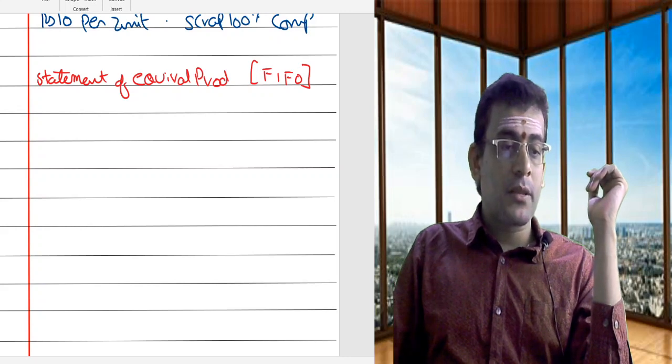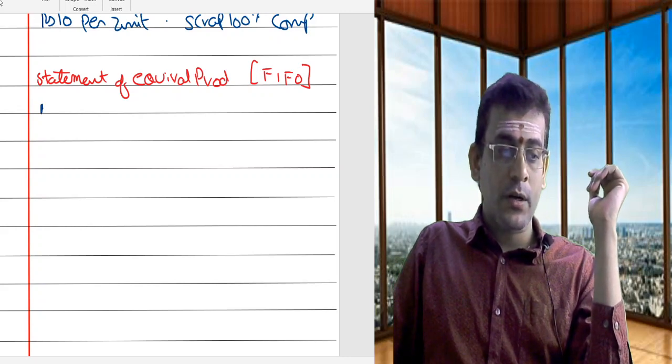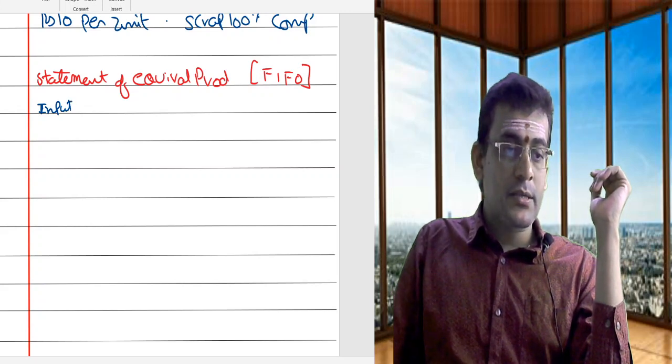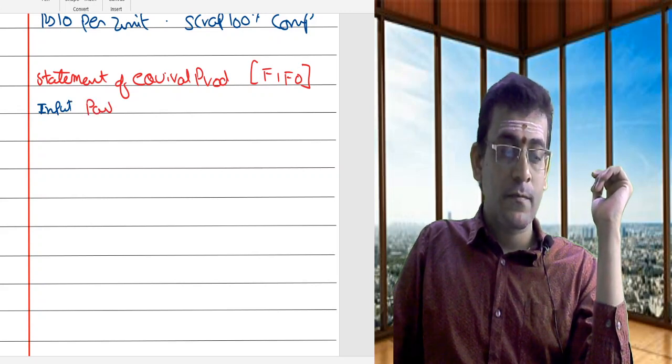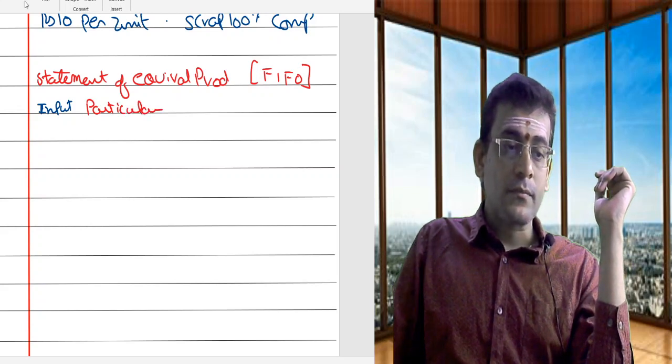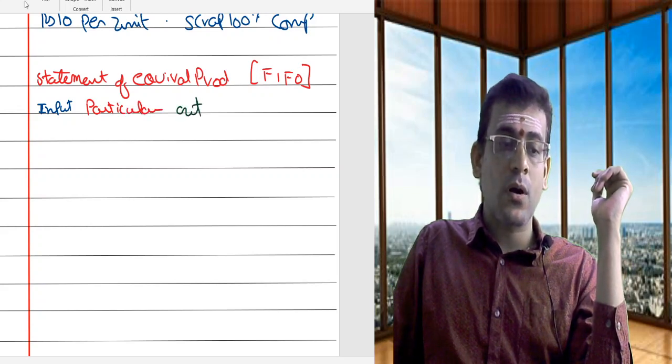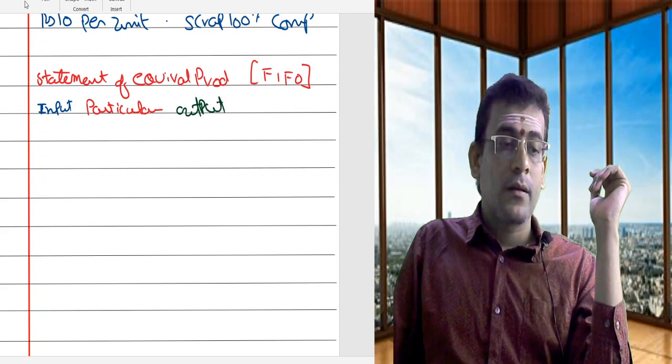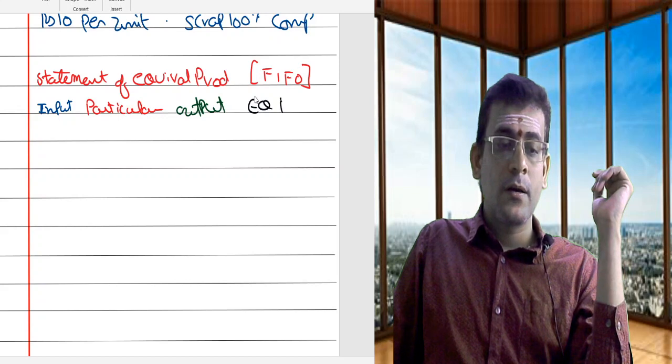So whatever method you do, the common things are: input, and the second thing is particulars. The third column is your output, and the next one is your equivalent production.